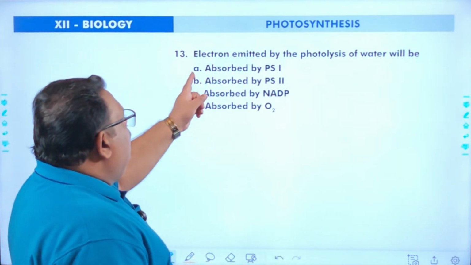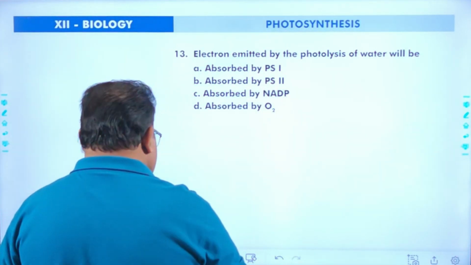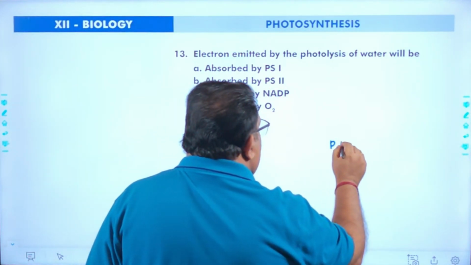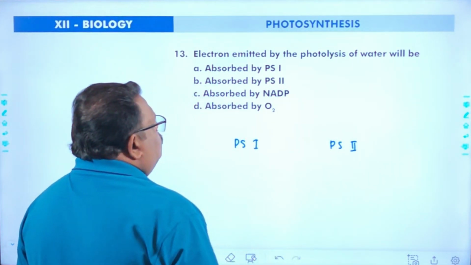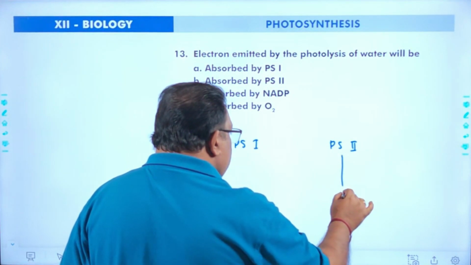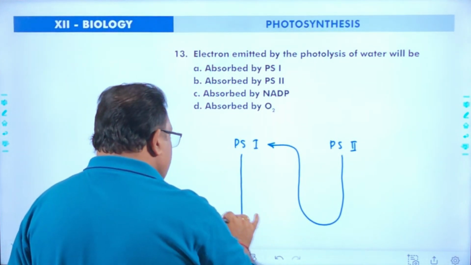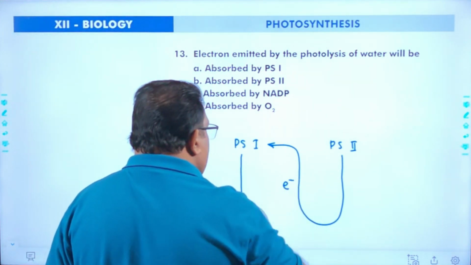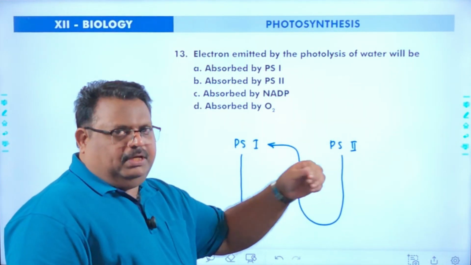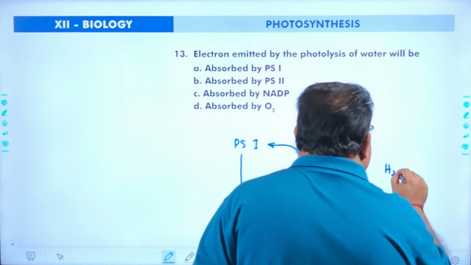Next question. Electrons emitted by the photolysis of water will be absorbed by which? Here this is PS1 and here it is PS2. During non-cyclic photophosphorylation, the electron emitted from PS2 enters into PS1, from where it is released out. This is the direction of transmission of electrons. That means there occurs an electron deficiency in PS2, since it is not returning back to PS2. This is compensated by a process called photolysis.